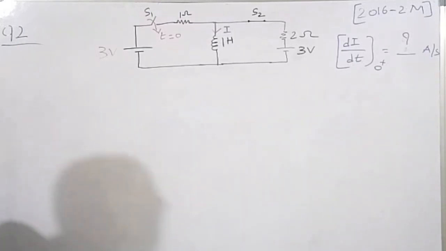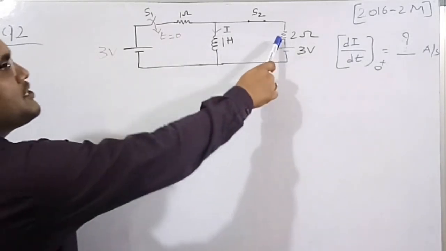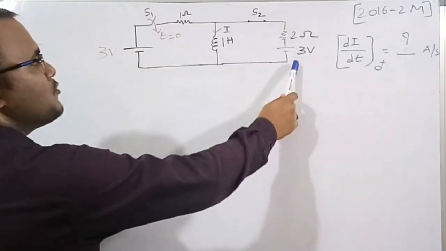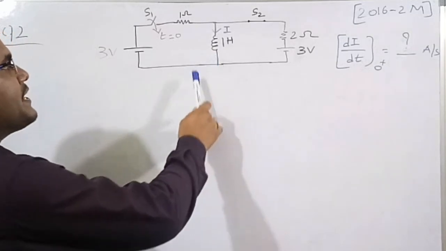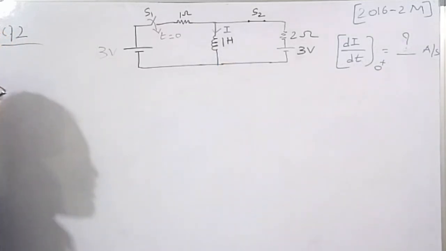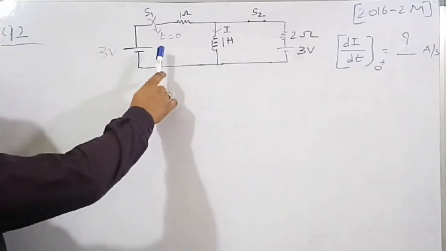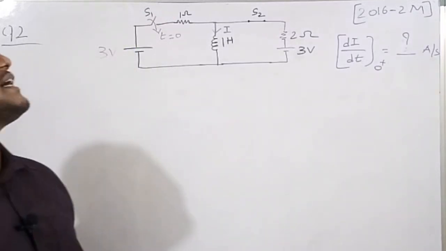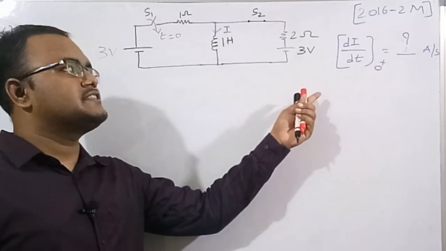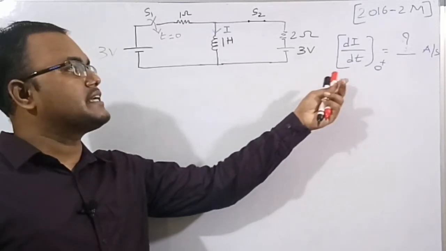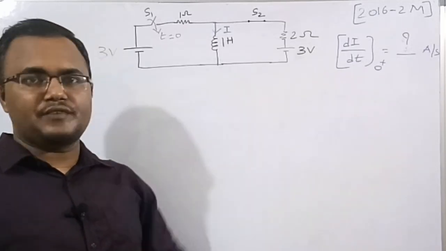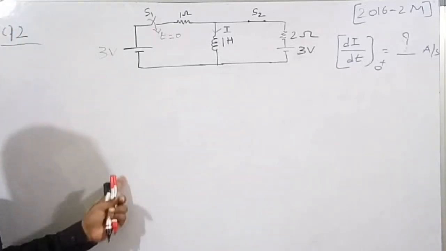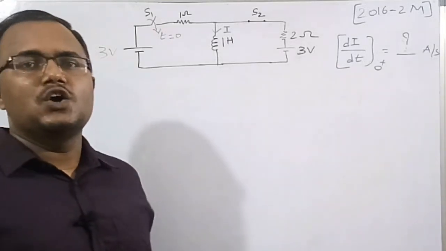See here, there is a 3 volt voltage source and there is a 1 ohm resistor and then there is a 2 ohm resistor and there is a 3 volt source and there is an inductor of 1 Henry. The switch S2 is closed for all time and at the instant t is equal to 0 the switch S1 is closed. So we need to find the rate of change of current in the inductor at instant t is equal to 0 plus in this numerical, and this question is given in the GATE year 2016 for 2 marks.